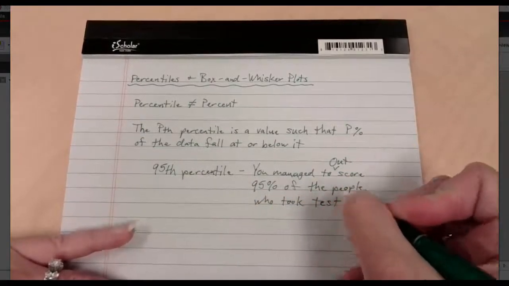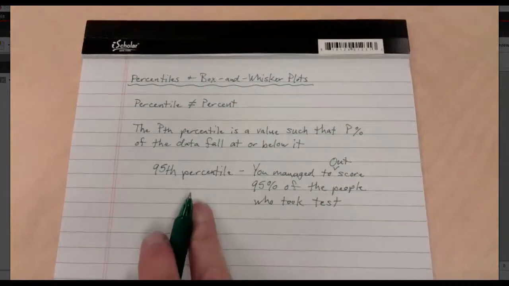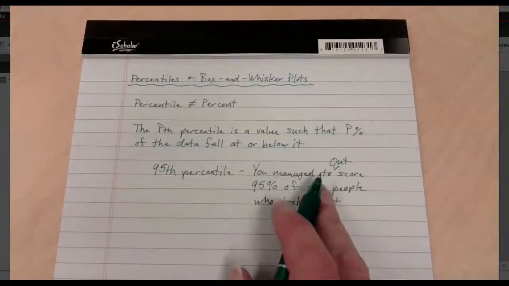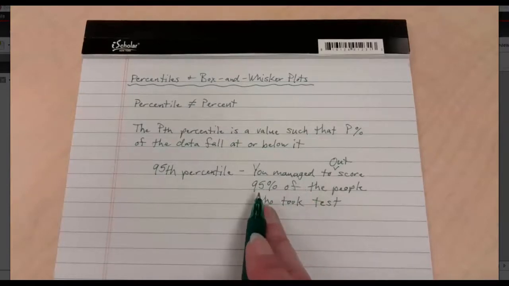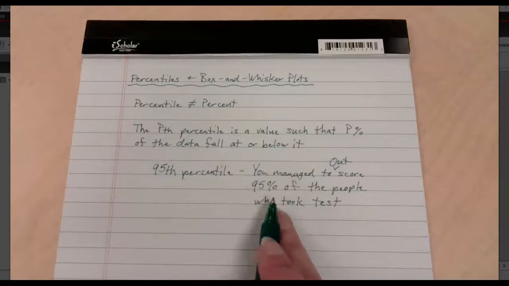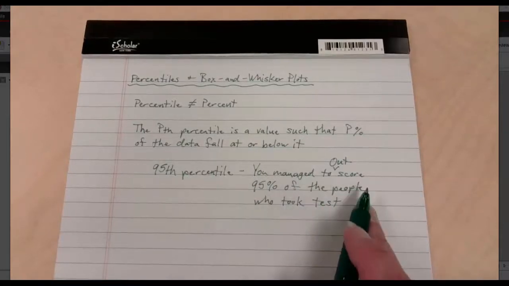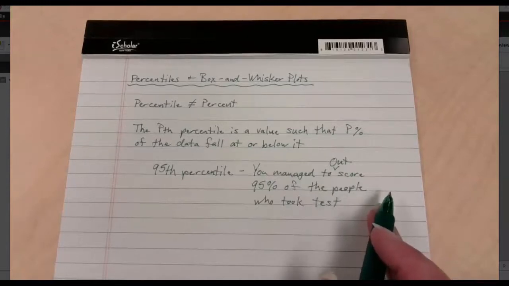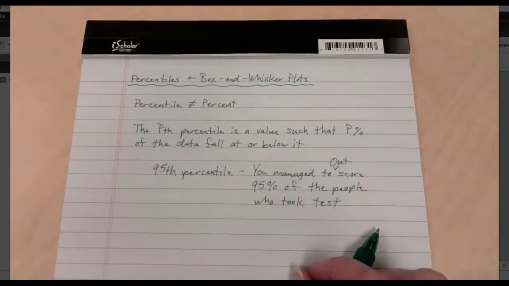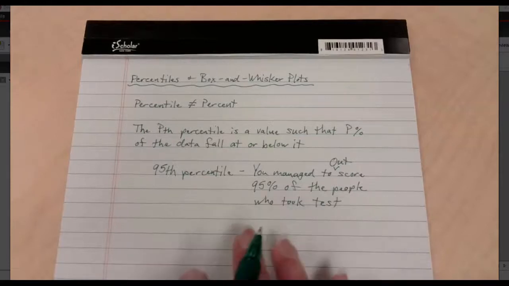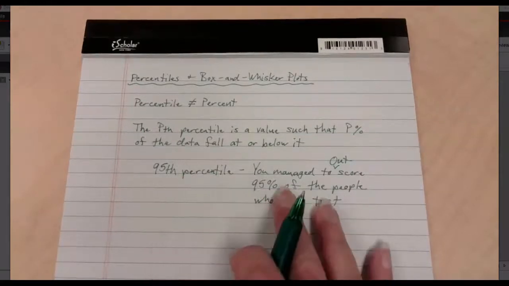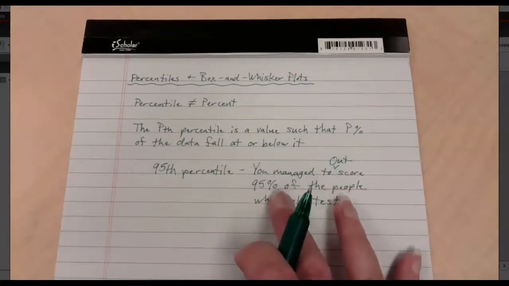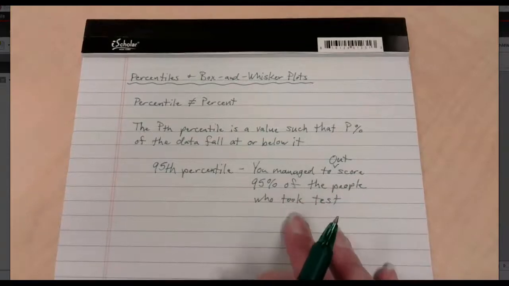Now, normally we say that's a really good score. And you know what? I would probably say that under most circumstances that is. That means that out of all the scores that are out there, so out of every 100 people that took the test, you actually scored the same or higher than 95% of them. That does mean that 5% of people outscored you, but again, that's not bad. I do think this is fascinating though, okay? So, 95th percentile. You managed to outscore or score as much or more than 95% of the people that took the test.